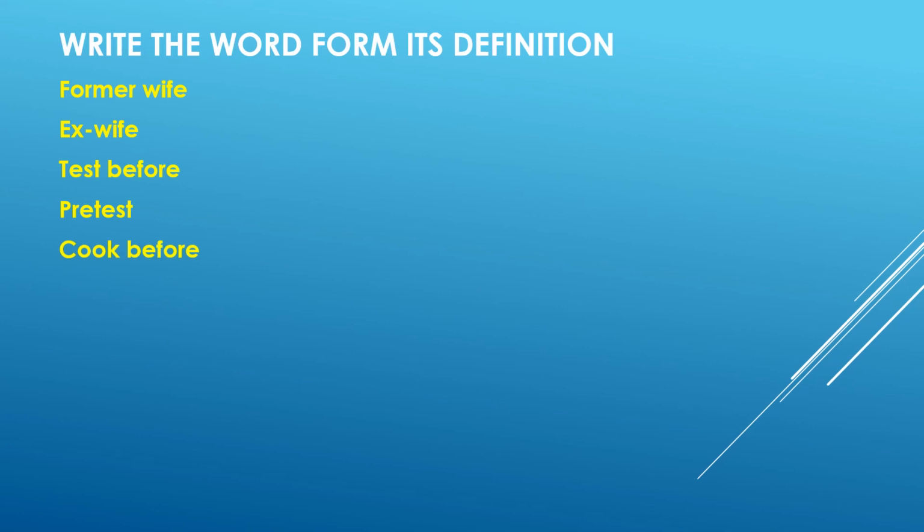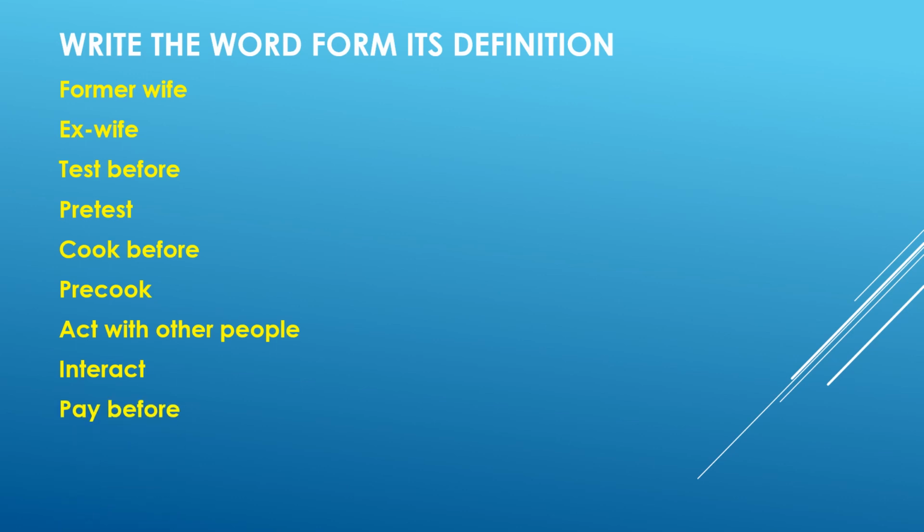To cook before, pre-cook. To act with other people. Now, what was that one that meant with or among? To interact. To pay before, and that was to prepay.